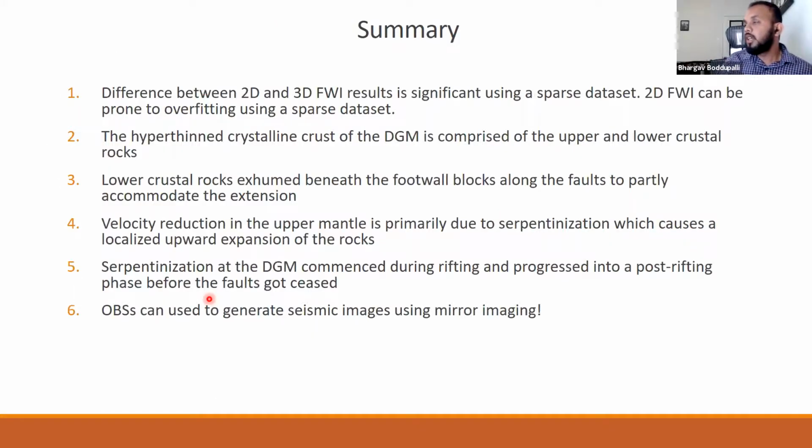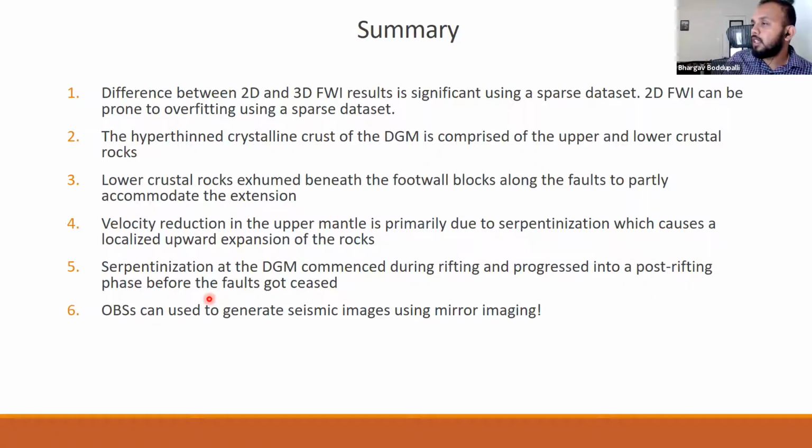So in summary of this talk, the difference between 2D and 3D FWI is significant. Using a sparse data set, 2D can generate more artifacts compared to 3D. And also 2D FWI can be prone to overfitting using sparse data.